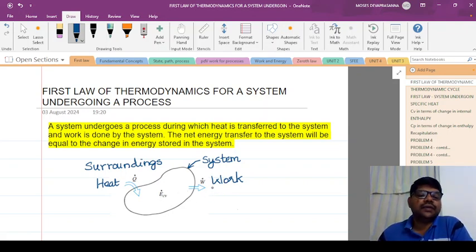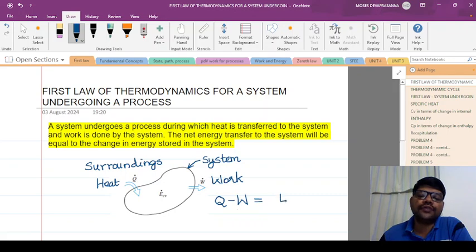So the net interaction between the system and its surrounding in terms of energy can be written as the difference between heat added and the work removed from the system. So I'll write like this: Q is added to the system, I take it as positive, and work is removed from the system, so I take it as negative, right? So the net of these two interactions will change the energy stored within the system, right?